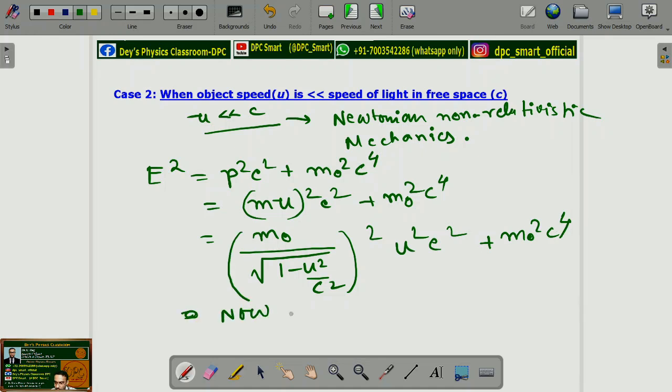Now, as the velocity or speed of the object is very less than c, then u by c would be very less than 1, or u square by c square would be very less than 1, or negligible.